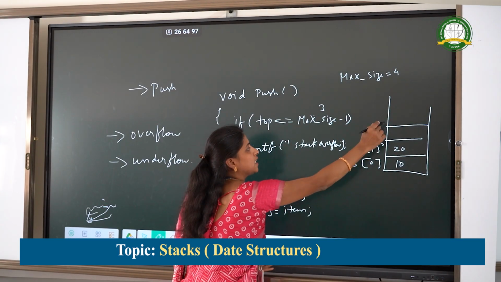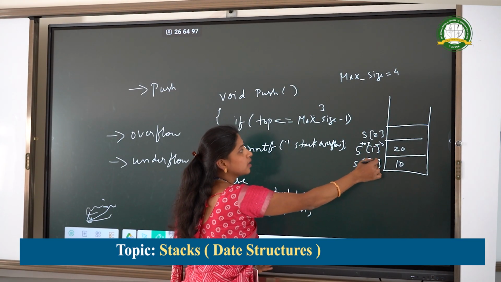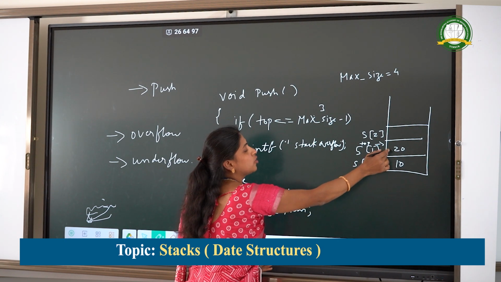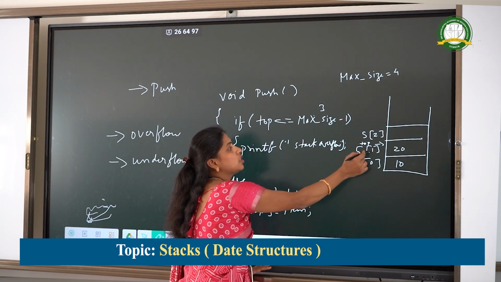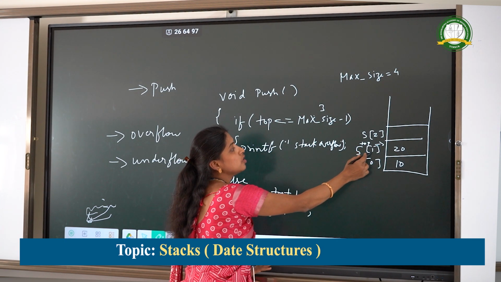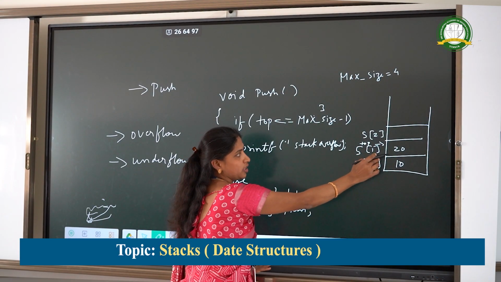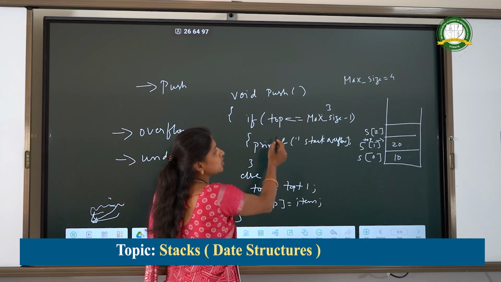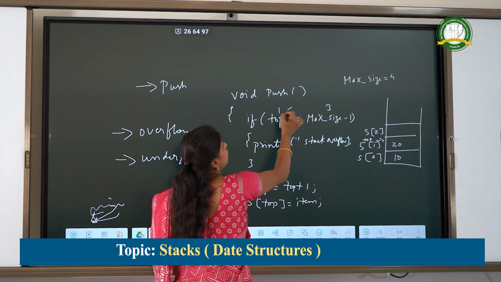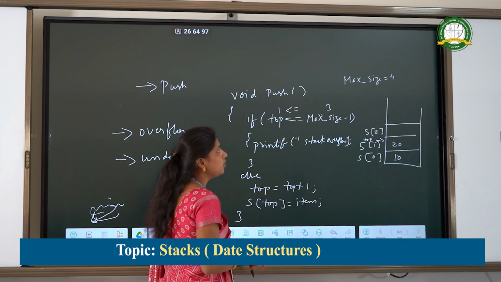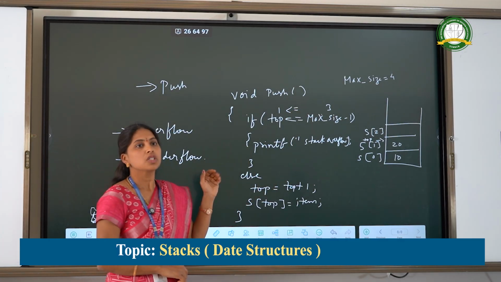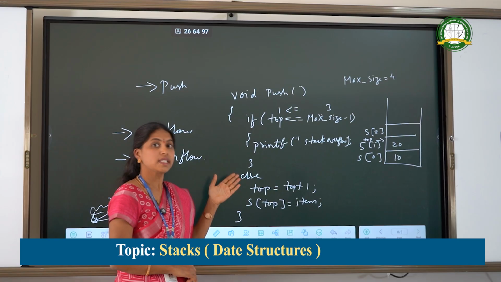We are taking one example here. In this stack, we have already placed the elements 10 and 20. S of top is pointing to location 1. The item is 20 here, so the top value is now 1. We want to check whether 1 is less than or equal to 3. This condition is true, so we can insert elements onto the stack.